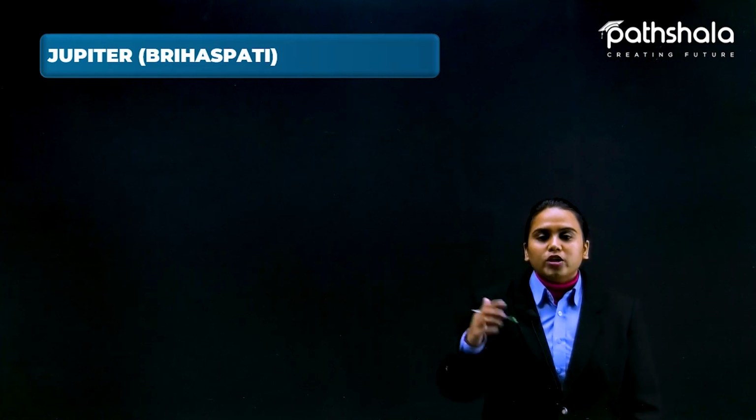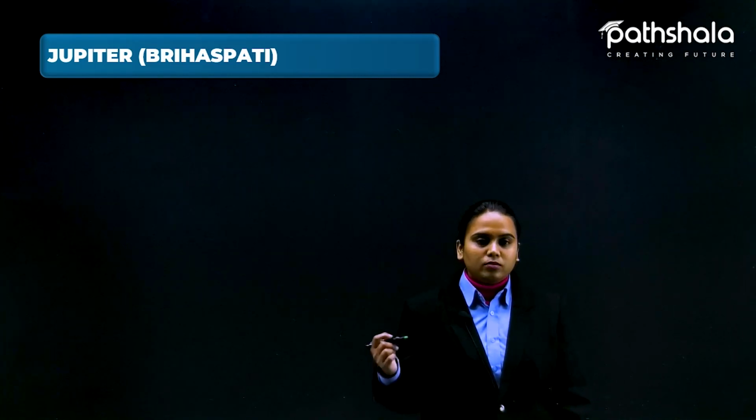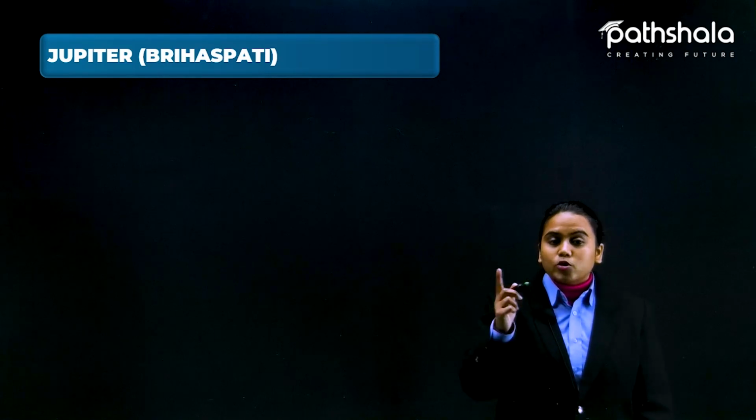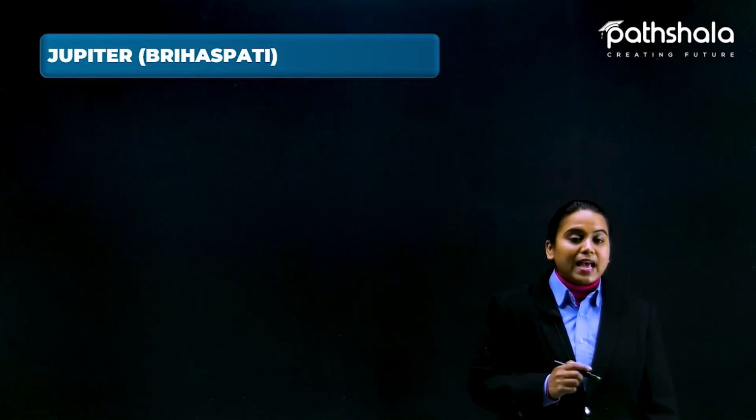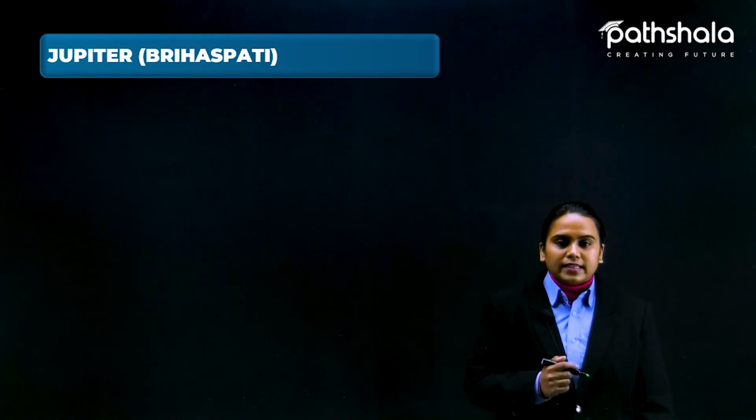Now coming to the next planet, Jupiter, the fifth planet of our solar system, also known as Brihaspati. This is also known as Guru. This is a very good planet, and because of it life on Earth exists. Yes, this is also a reason why life has existed on planet Earth. Why? You are going to see for yourself.